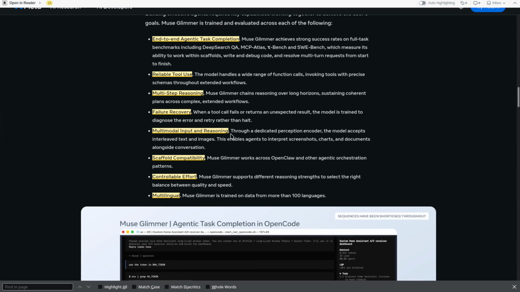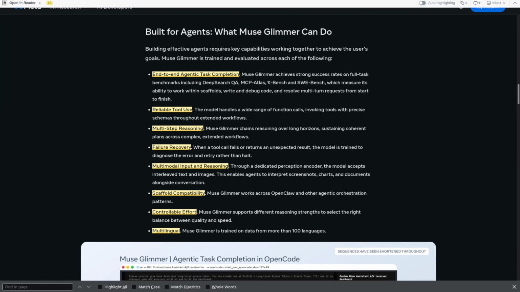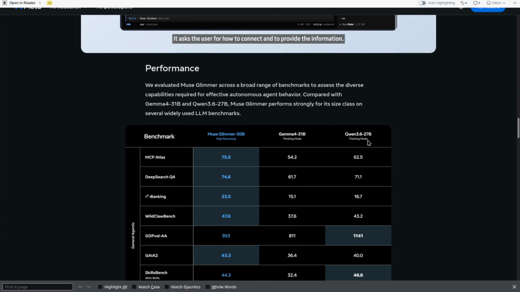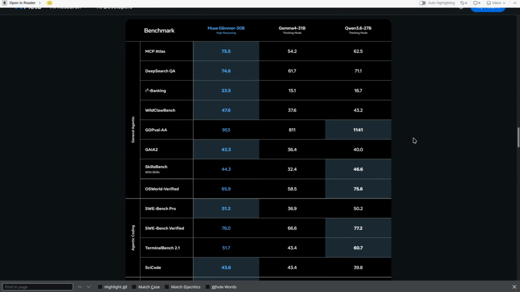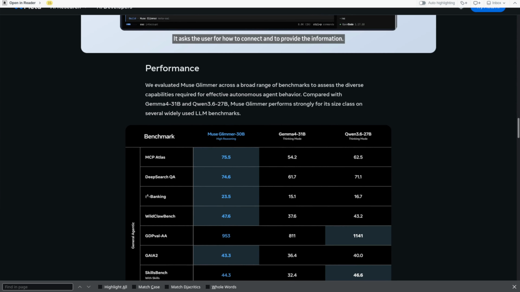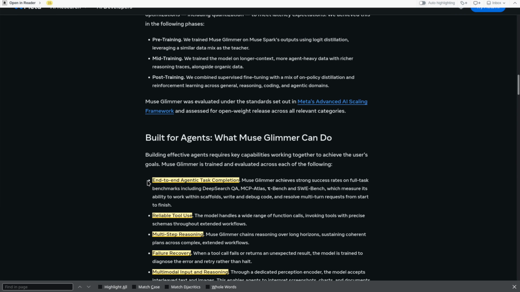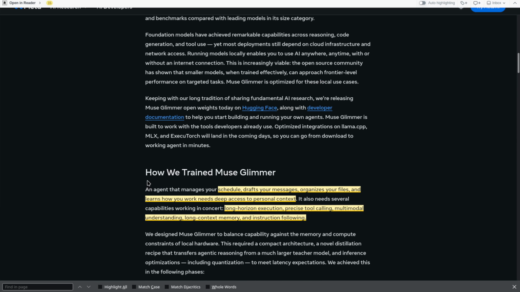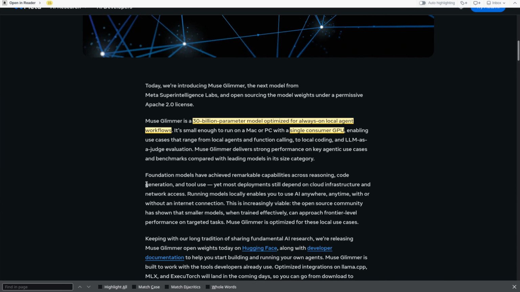They have a detailed list here of some of its benefits. Obviously, we're dealing with the 30 billion parameter model. It competes directly with Qwen and Gemma. It's around the same size, and there's some benchmarks on the site themselves. It's noted that this is not new, right? Having an AI model fit a single GPU is not new news, especially with the ability to quantize down to lower values like 8 or 4.